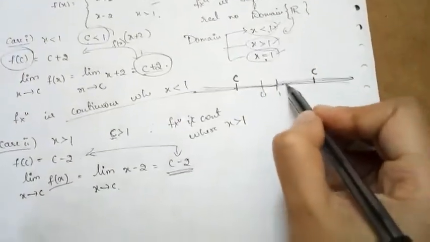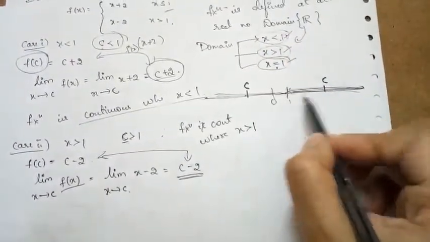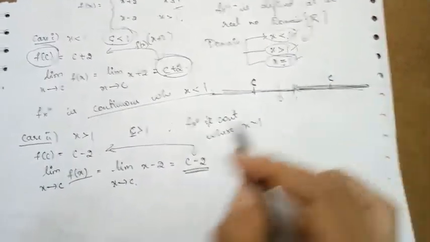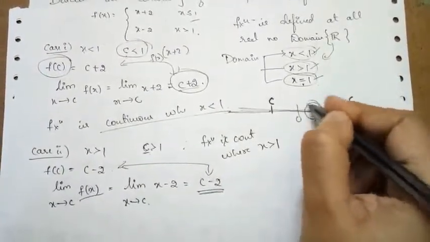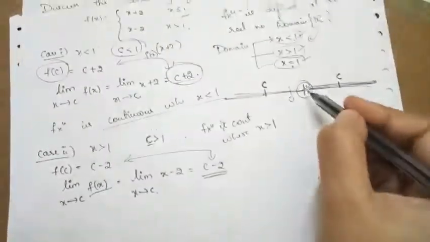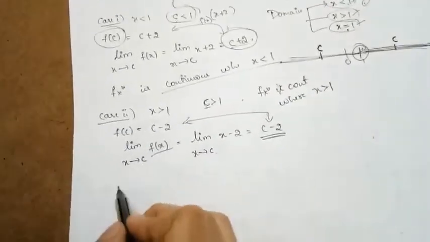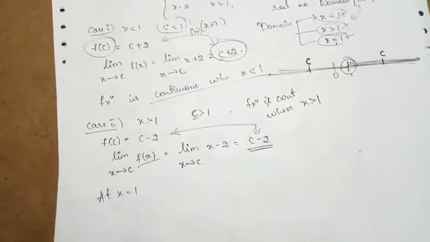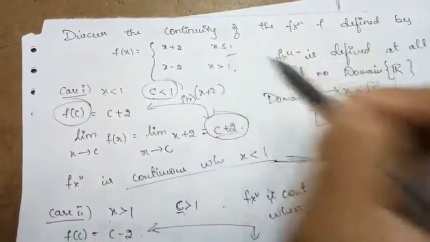So if I choose any values strictly greater than 1, from here to here, upon all these points the function is continuous. Now what is left is whether the function is continuous at x = 1 or not. So let us check x = 1. Clearly the function splits at 1.